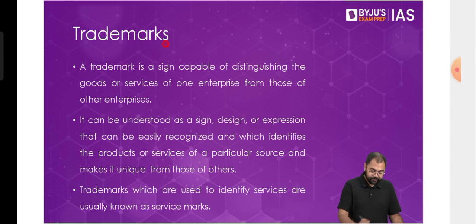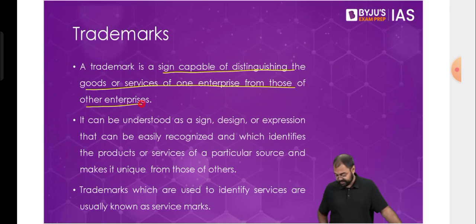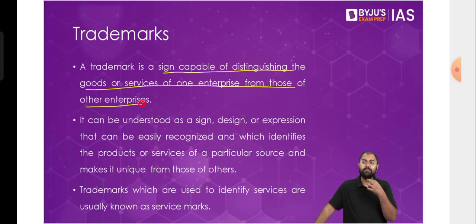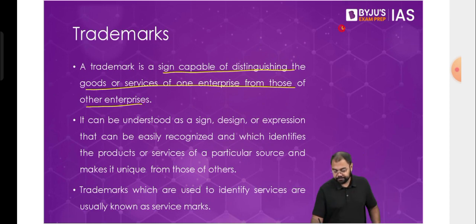Then after this, we have trademarks. Now, in case of trademarks, what we say is that this is a sign that is capable of distinguishing the goods or services of one enterprise from those of other enterprises. What we see with trademarks is that it can be a sign or a symbol. It can be anything. It's not only about, let's say, something like a logo. Something like a logo distinguishes the products and services of one enterprise from those of others.